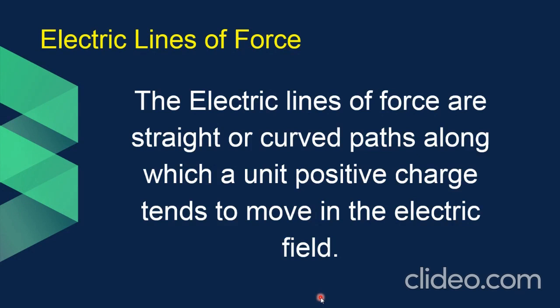And the electric field at a point is a measurement of the force acting on a unit positive charge placed at that point. So a positive charge will experience force in the direction of the electric field and a negative charge will experience force in the opposite direction of the electric field.